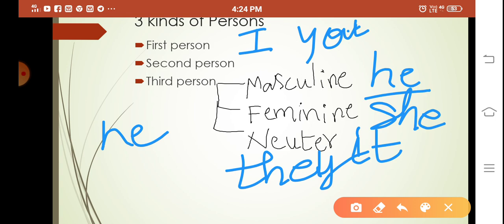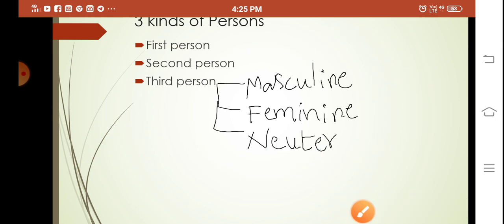We are talking about the other persons. Simply, the first person is the person who is talking, the second person is the person who is being spoken to, and the third person is who is pointed out. That means the third person is the other person, other than I and you, who is being engaged in the conversation. We'll move forward.